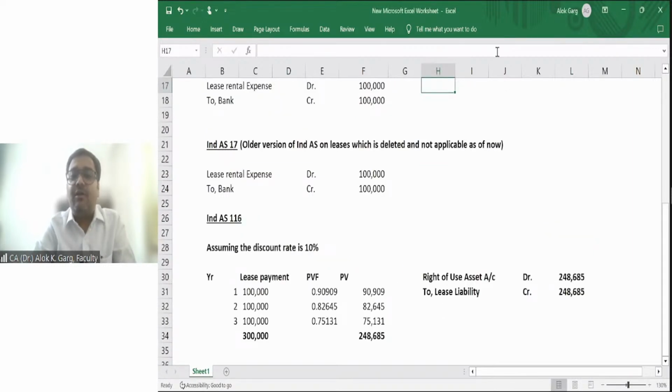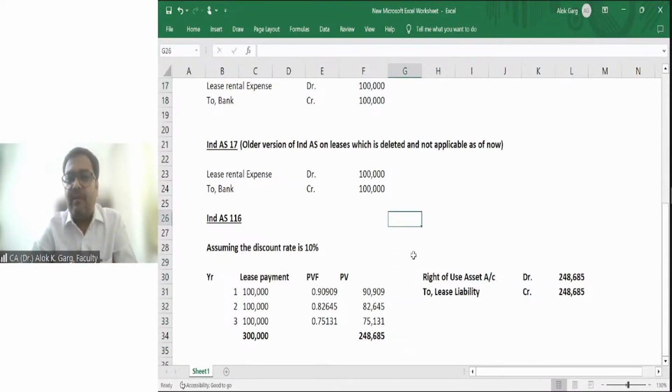Friends, to cover this concept, this problem, this standard came, and this standard brought in these kind of changes. Is that clear, friends? That is why IND AS 17 was deleted and IND AS 116 was issued. Of course, IAS 17 was deleted and IFRS 16 was issued, and these are the outcome of these global standards. Clear? Now you have understood the difference between IND AS 17 and IND AS 116, right? So this was the biggest difference.